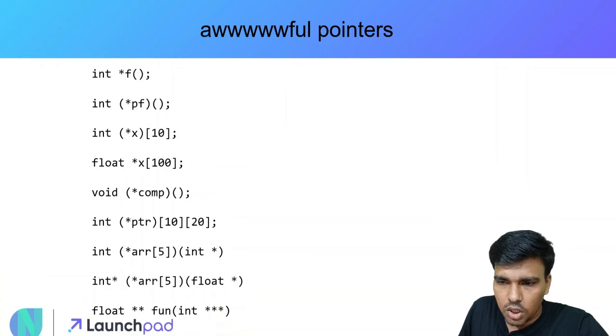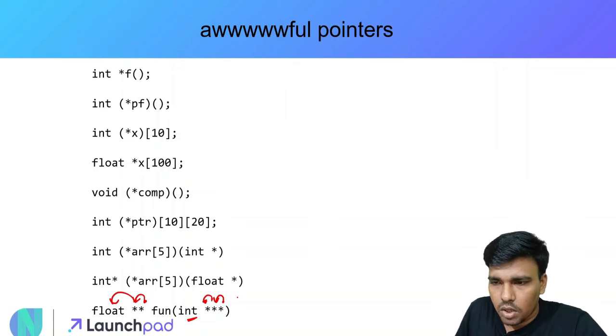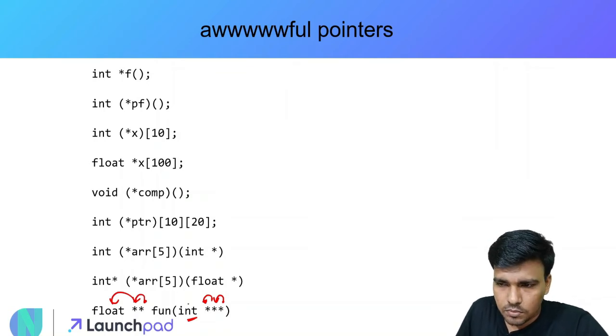So fun is a function which takes in an integer parameter, but not a simple integer. It is going to be a pointer to a pointer to a pointer, so this is a triple pointer of type integer. This is the argument which this function takes, and then it returns a pointer to a pointer of float type. So it returns a double pointer of float type, and it takes a triple pointer of integer type. I hope things are easy for you.